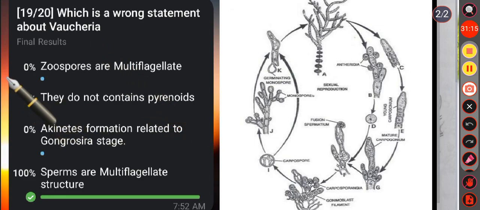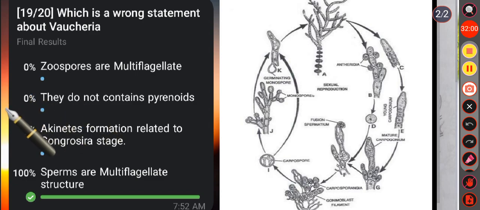Then in option C, aplanospore-like akinetes formation related to the Gongrosira stage. It is also a correct statement. We know in some terrestrial and aquatic species during unfavorable conditions, the contents of their filaments divide into small segments by thick gelatinous walls. These thick-walled multinucleate segments are called akinetes. Sometimes the protoplast of the akinetes may divide into many uninucleate amoeboid segments. At this stage, the Vaucheria thallus resembles that of another genus of algae, Gongrosira, and therefore this stage is called the Gongrosira stage.